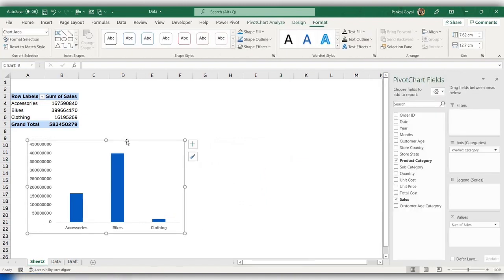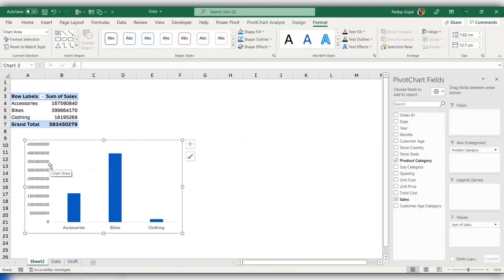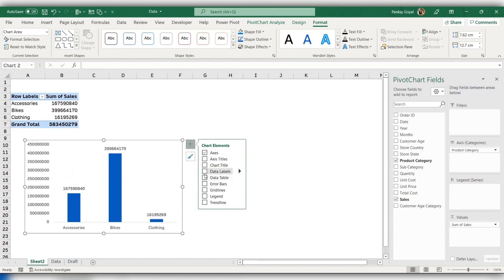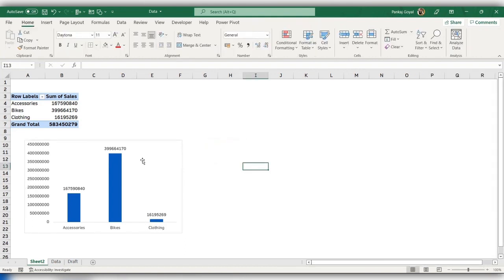So this is how my chart would look. Now I want to add the data labels. So just click on the plus button here and check the data label option. Here you can see the data labels.